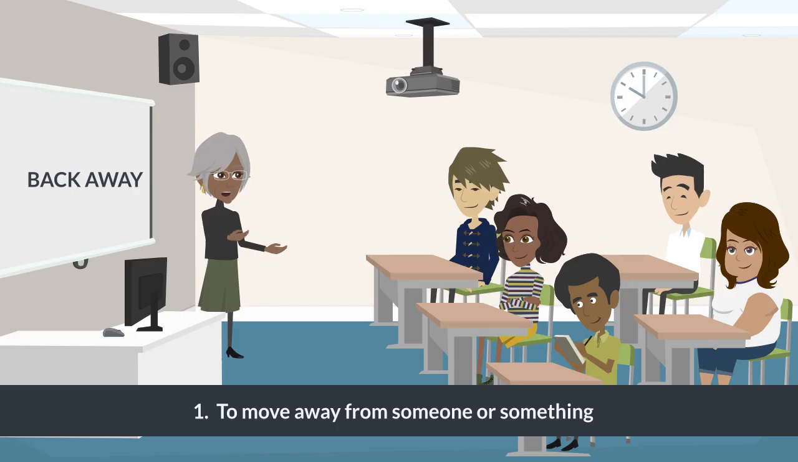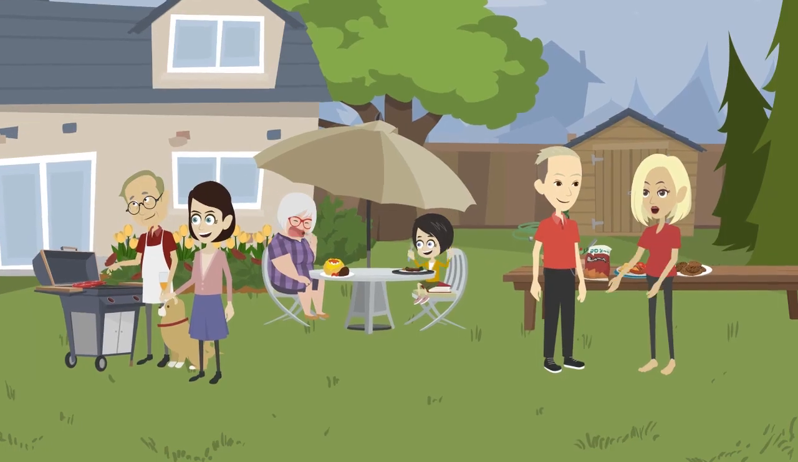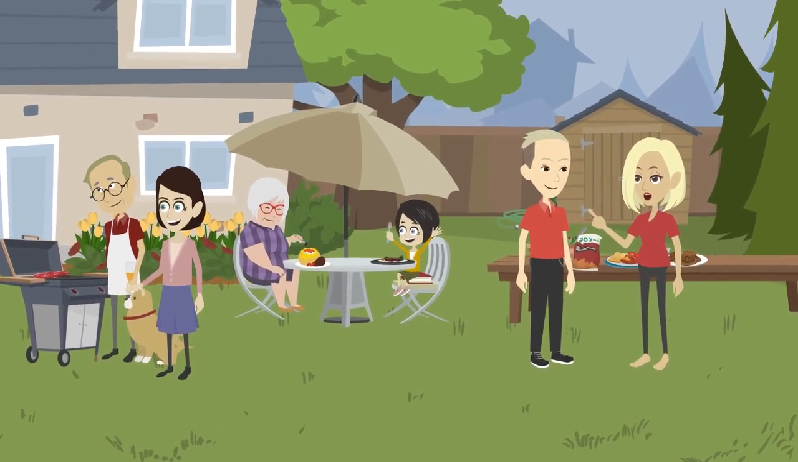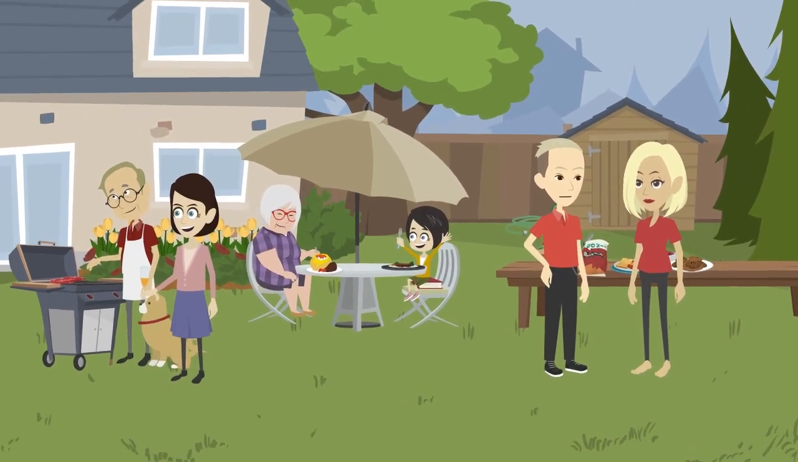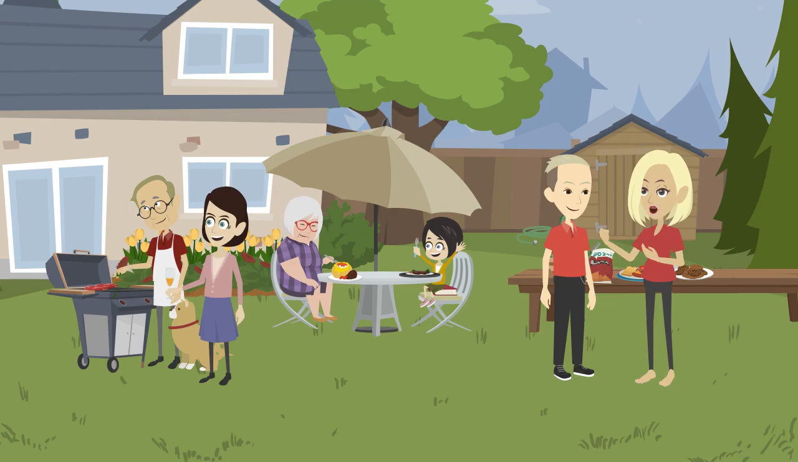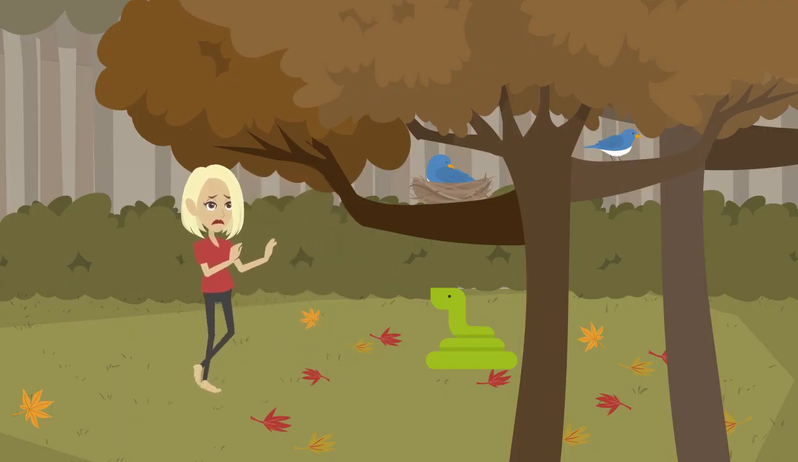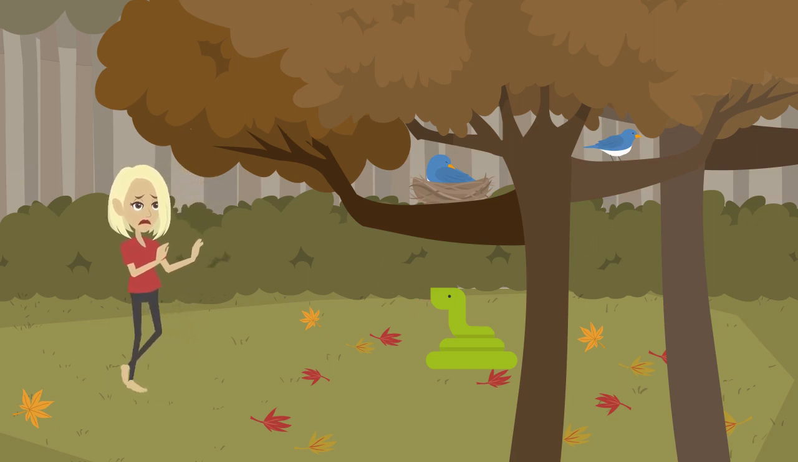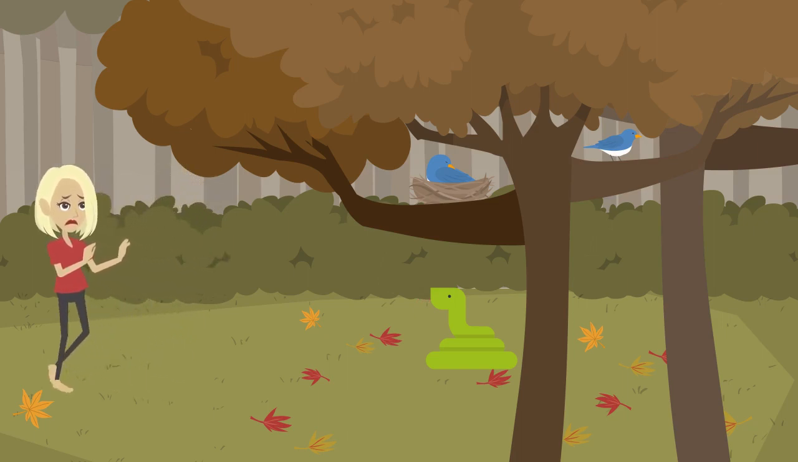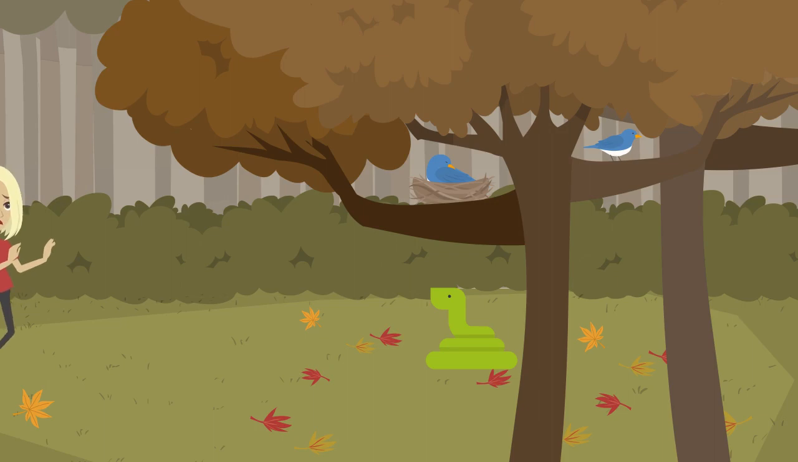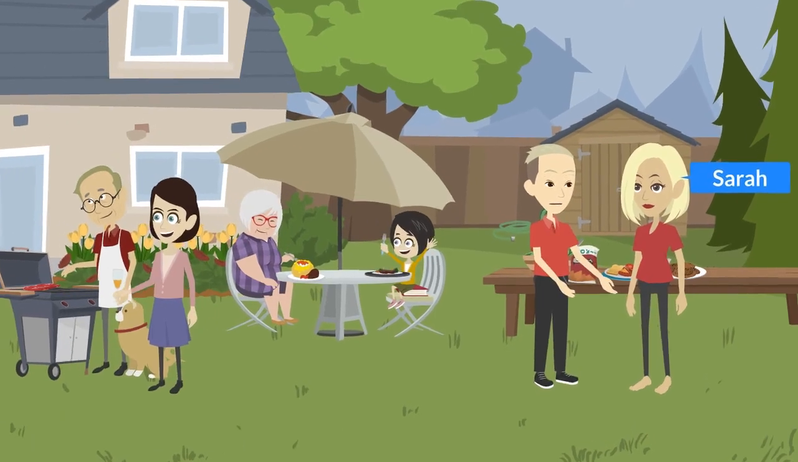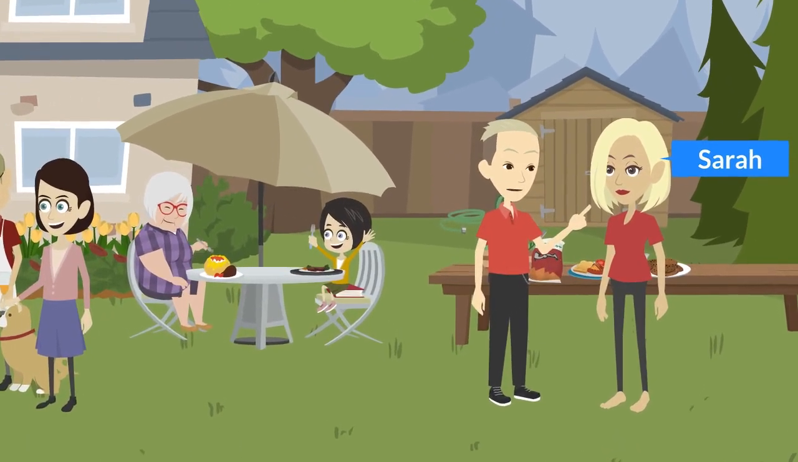Let's see an example of a conversation that demonstrates the use of back away in a real-life situation. Did you hear about Mary's encounter with a snake yesterday? No, what happened? Well, she was walking in the park when she suddenly came across a snake on the path. She knew it was important not to startle it, so she slowly backed away to give it space. That's a smart move. Snakes can be dangerous if they feel threatened.